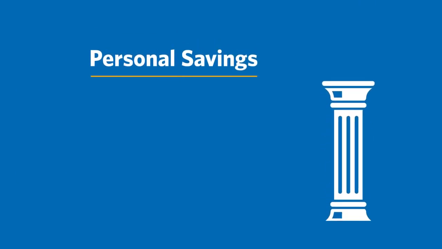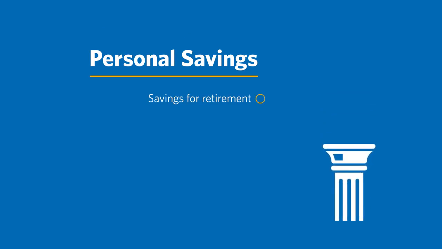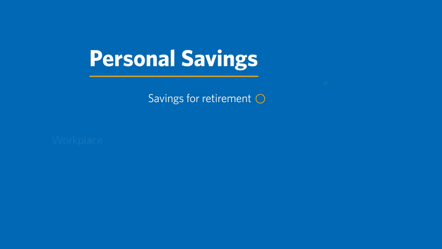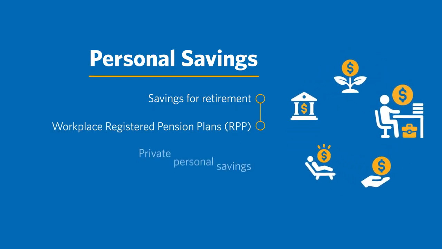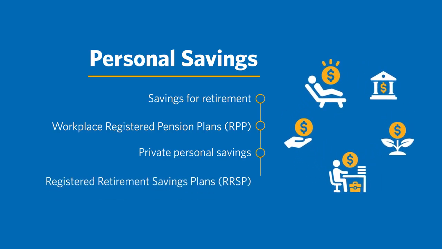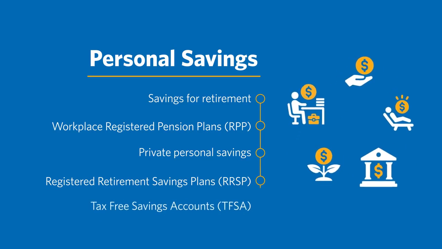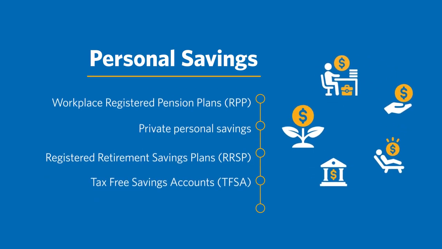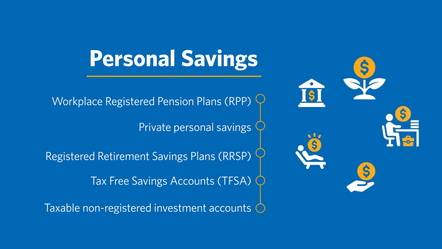That leaves our third pillar, personal voluntary savings. This final pillar lumps together savings for retirement using employer-based plans and/or accounts for individuals. Pillar 3 includes workplace registered pension plans, RPPs, private personal savings, registered retirement savings plans, RRSPs, tax-free savings accounts, TFSAs, and taxable non-registered investment accounts.